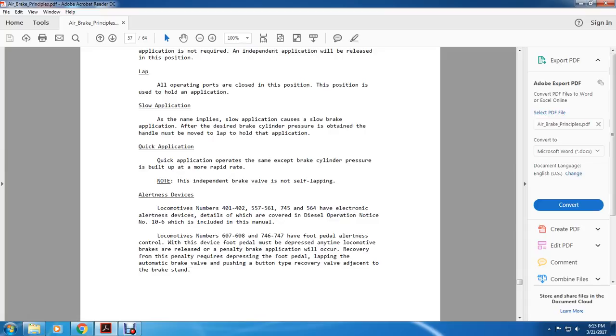Alertness devices. Locomotives number 401 through 402, 557 through 561, 745, and 564 have electronic alerter devices. All alertness devices are detailed in the covered diesel operating notice number 106, which is included in this manual. Locomotives number 607, 608, 746 through 747 have a foot pedal alertness control. The foot pedal must be depressed anytime the locomotive brakes are released, or a penalty brake application will occur. Recovery from the penalty requires depressing the foot pedal, relapping the automatic brake valve, and pushing the recovery button adjacent to the brake stand.